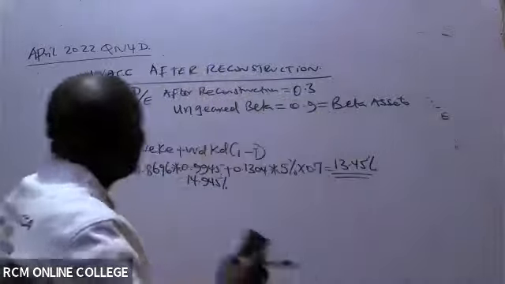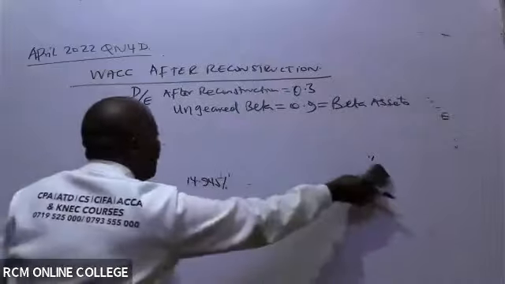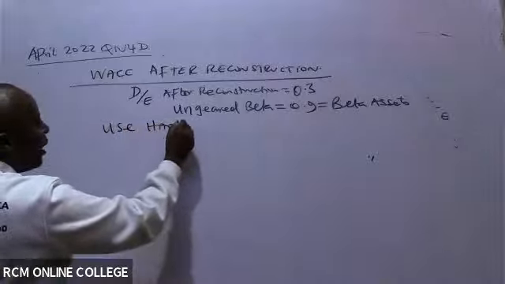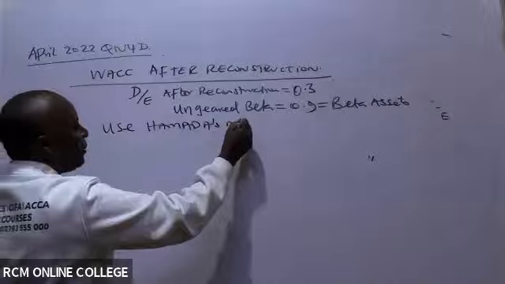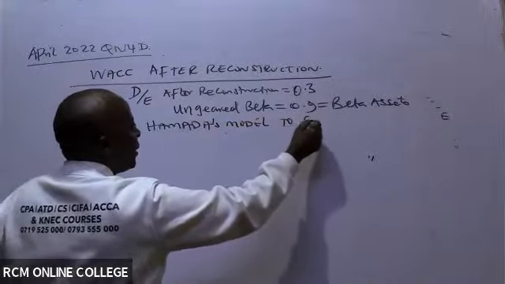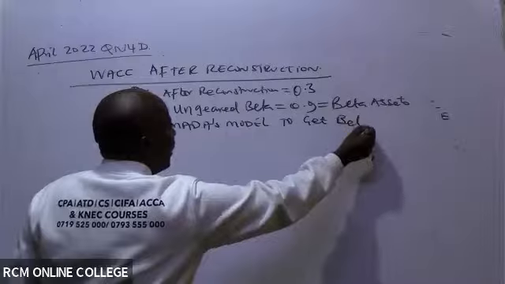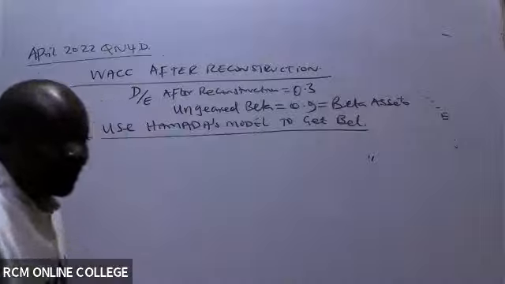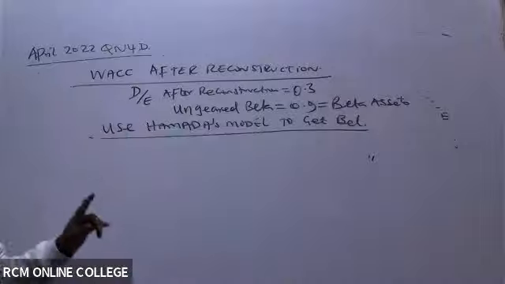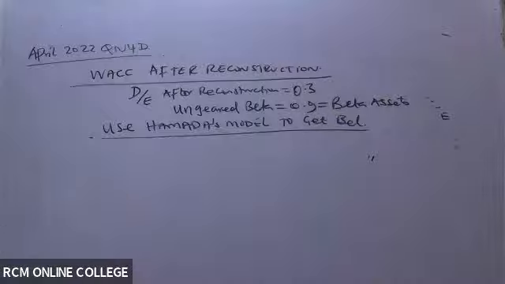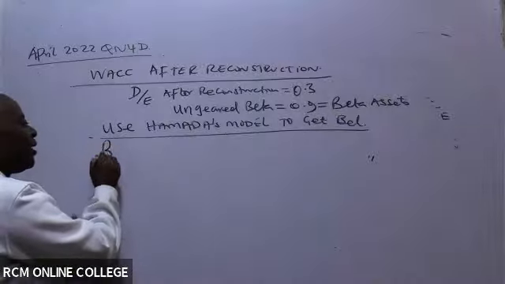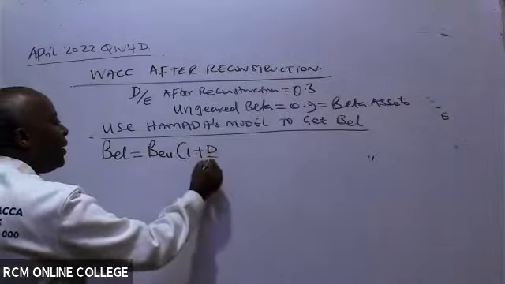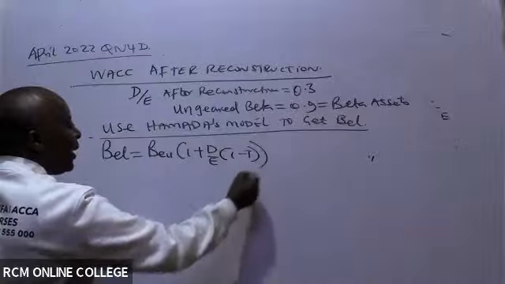So the first war here for us is to use Hamada's model to get beta equity levered, or geared. How do we do this? Very easy. Beta equity levered equals beta assets into 1 plus D over E into 1 minus tax.